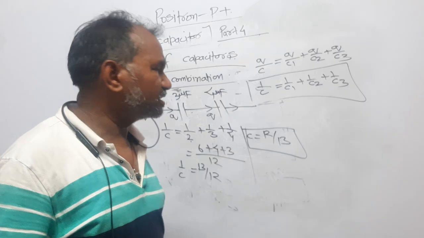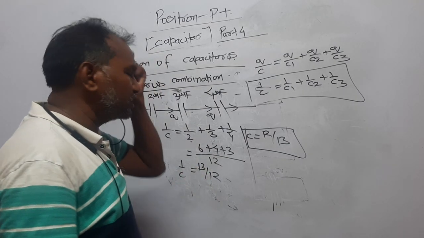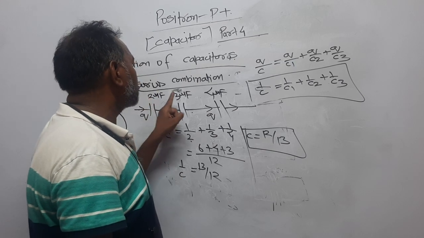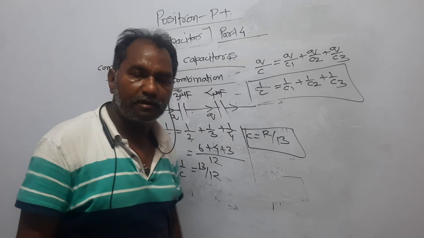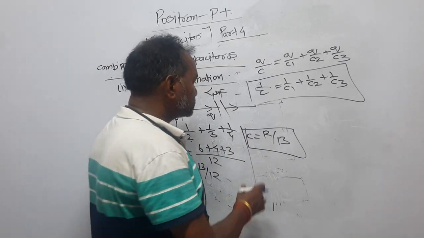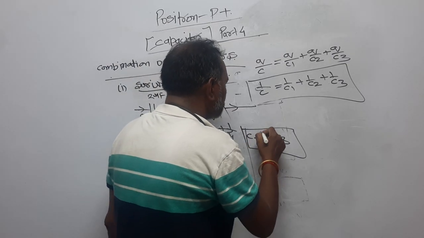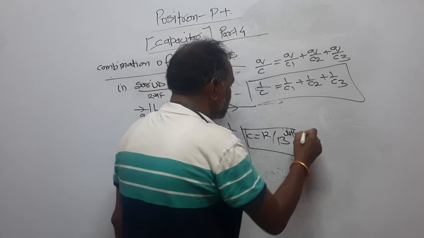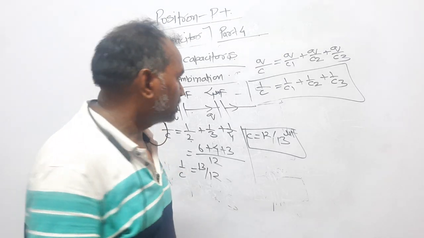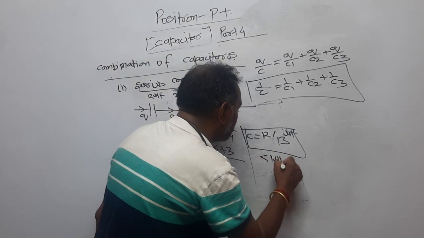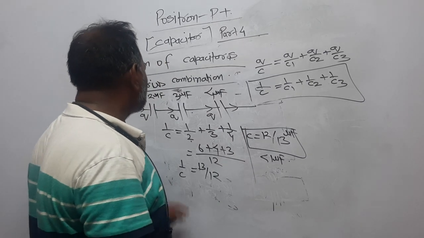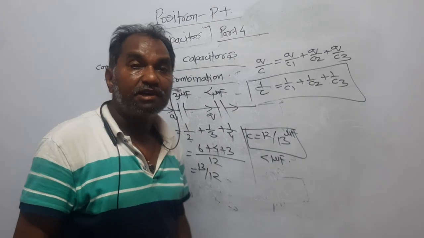But what is important is the truth behind this question. Look here, the three capacitors of 2 microfarad, 3 microfarad, 4 microfarad were connected in series, and the resultant equivalent capacitor works out to be C is equal to 12 upon 13 microfarad. This is less than 1. Its value is less than 1. It means it is even less than 1 microfarad. What can you say from that? It means if you consider the series combination, then the